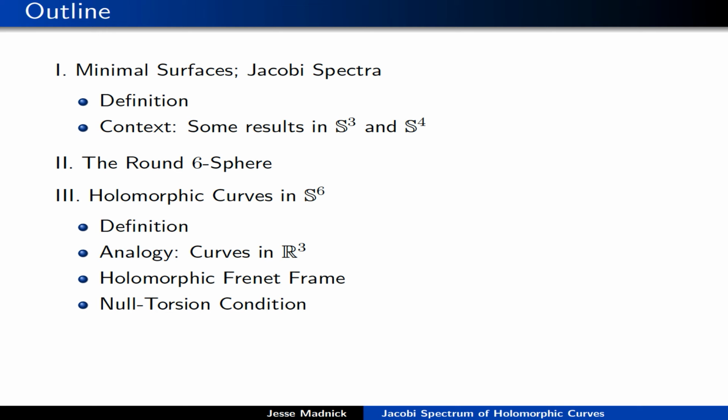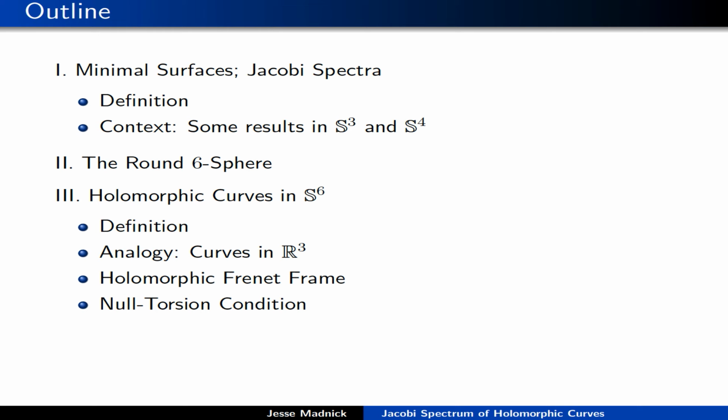Now why would you be interested in the 6th sphere of all spheres? Well, it turns out that among all the n-spheres, with n at least 3, the only one that can admit an almost complex structure is the 6th sphere. So what we're going to do is take the round 6 sphere and equip it with its so-called standard almost complex structure. This standard almost complex structure is compatible with the round metric. And with respect to that, we're going to study the holomorphic curves in the 6th sphere. It turns out that holomorphic curves in the 6th sphere are automatically minimal surfaces, so you can ask all the usual minimal surface questions for it. In particular, you can ask, what is the spectrum of the Jacobi operator?